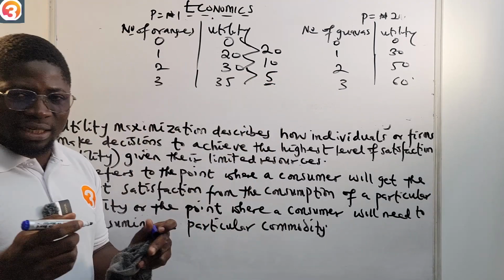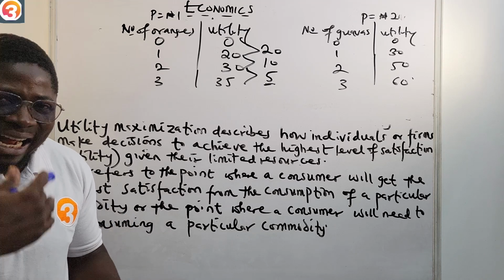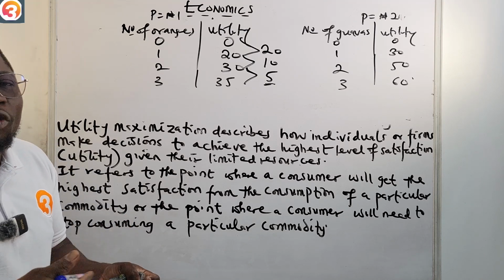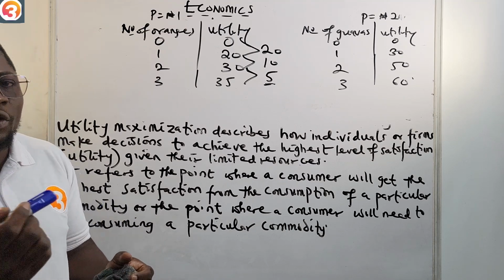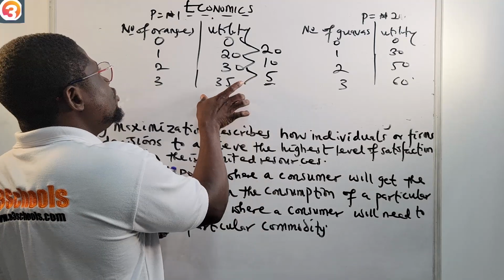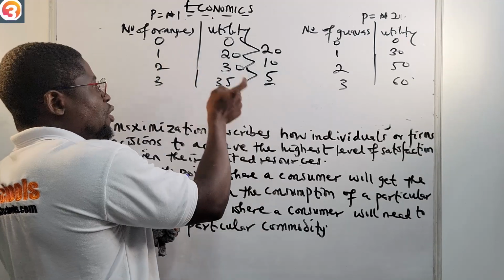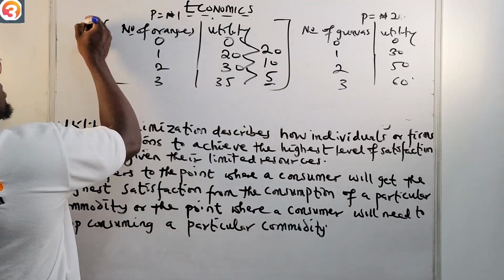So this one is your marginal utility, okay? It is the additional satisfaction you get from consuming an extra unit or additional units of a commodity. So this one is our MU, for oranges, or MUX. Let's say this is specimen X, for example.